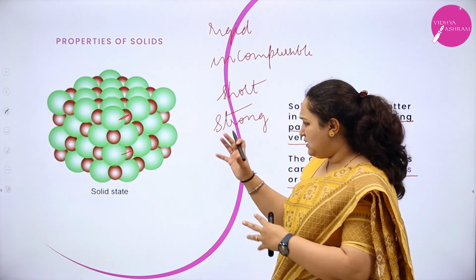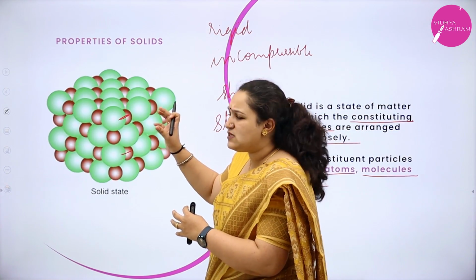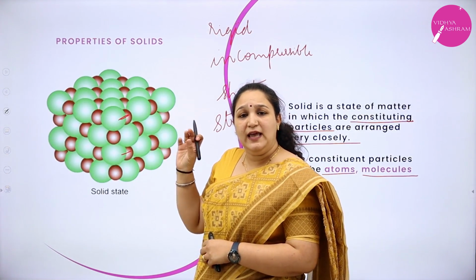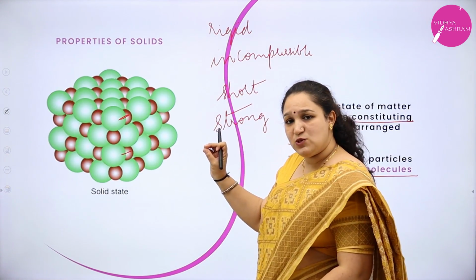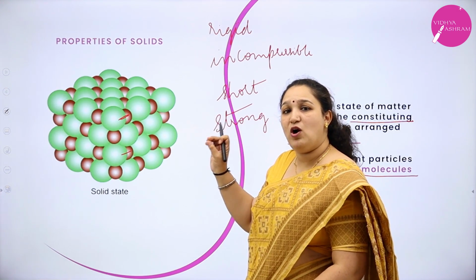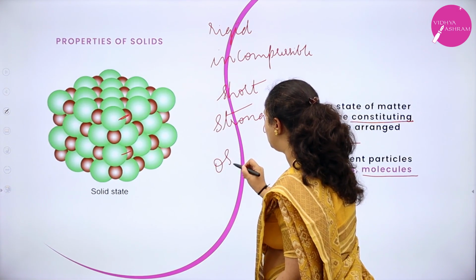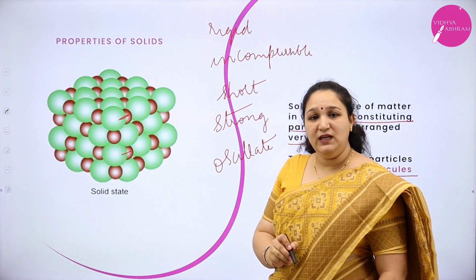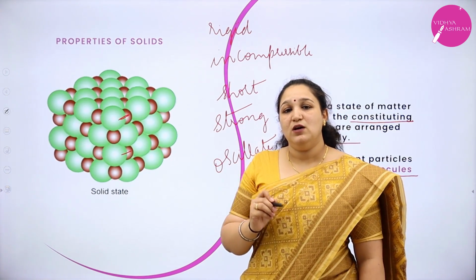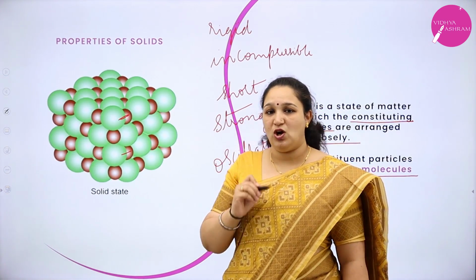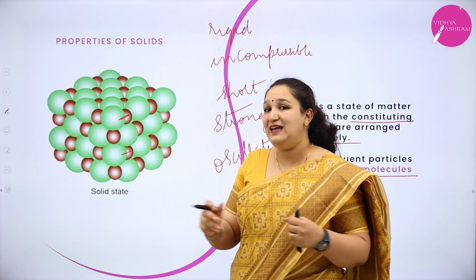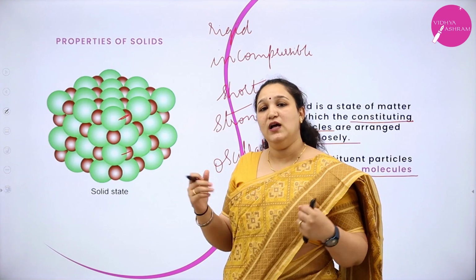Also you can see in this particular picture that the particles are just oscillating in their fixed position. The particles in a solid can oscillate in their mean position. So these are the properties of our solid. Also their thermal energy is very low because they cannot freely move like gases or liquids.